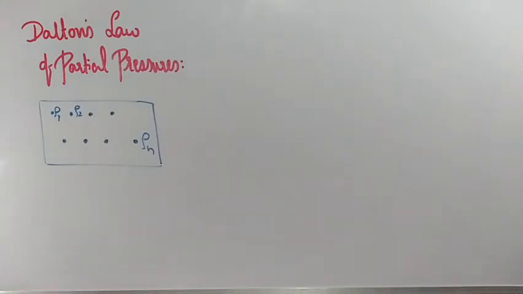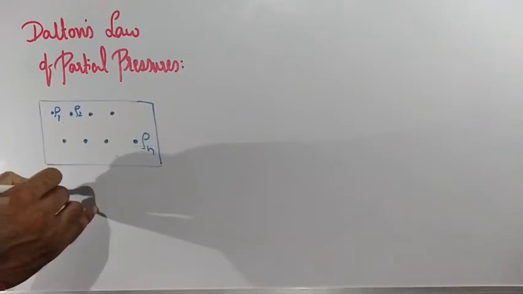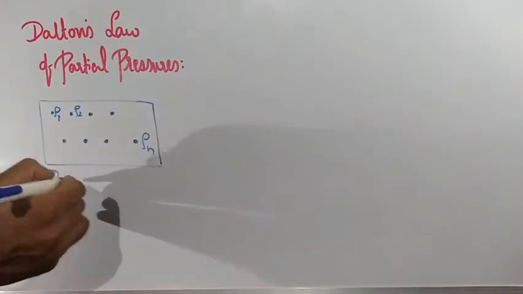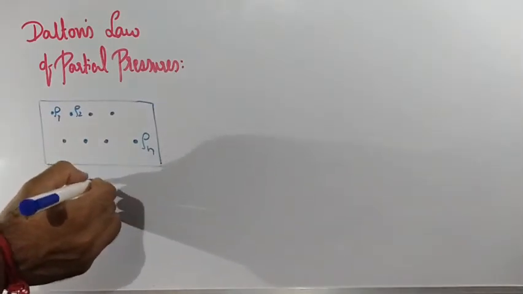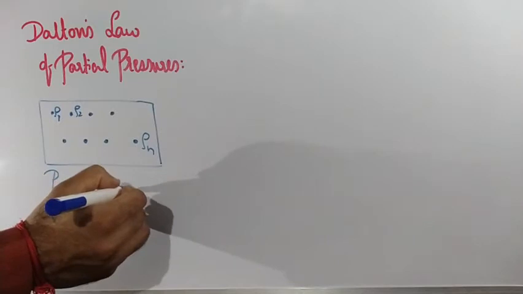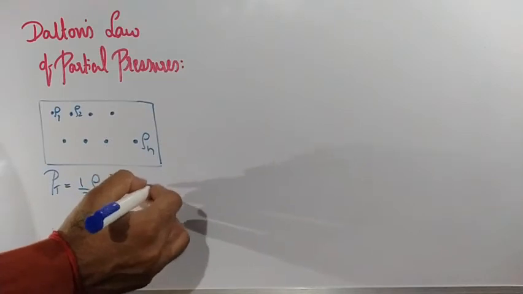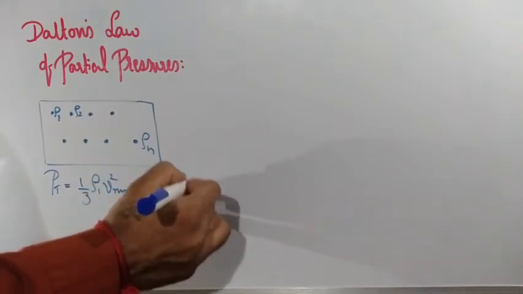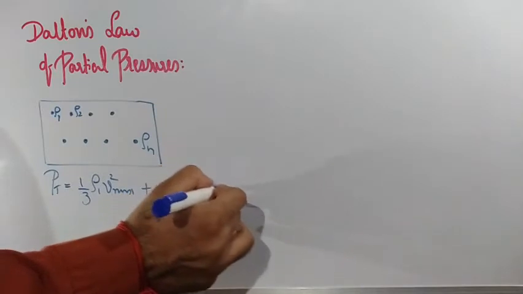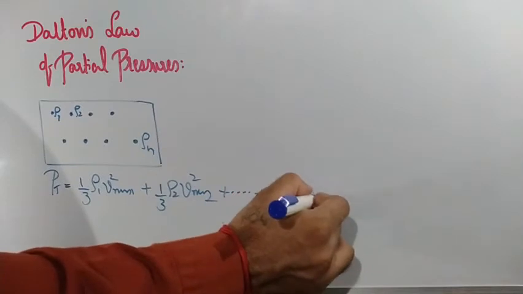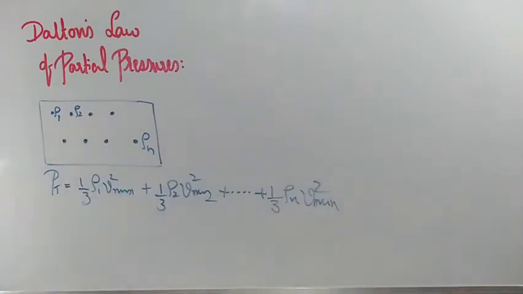That pressure value is nothing but the sum of their individual pressures. So P total is the sum of individual pressures: for the first one, 1 by 3 rho 1 Vrms 1 square, plus 1 by 3 rho 2 Vrms 2 square, plus so on, plus 1 by 3 rho n Vrms n square.